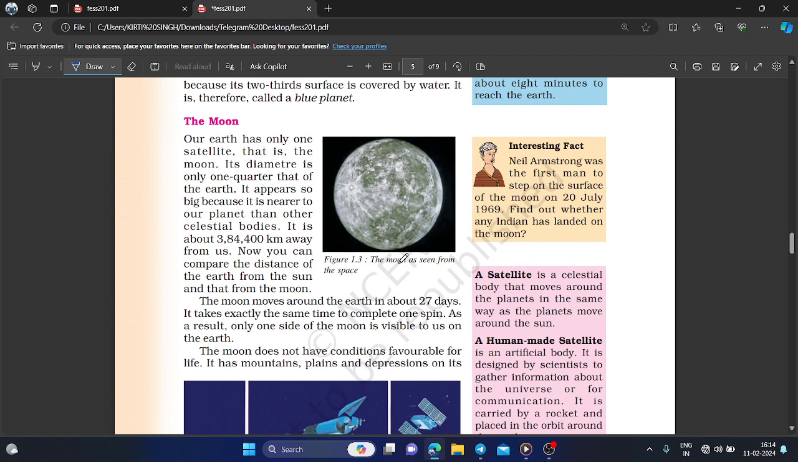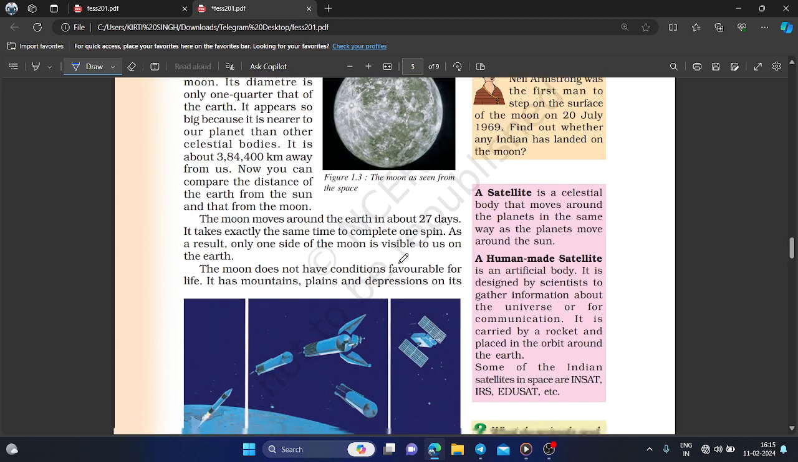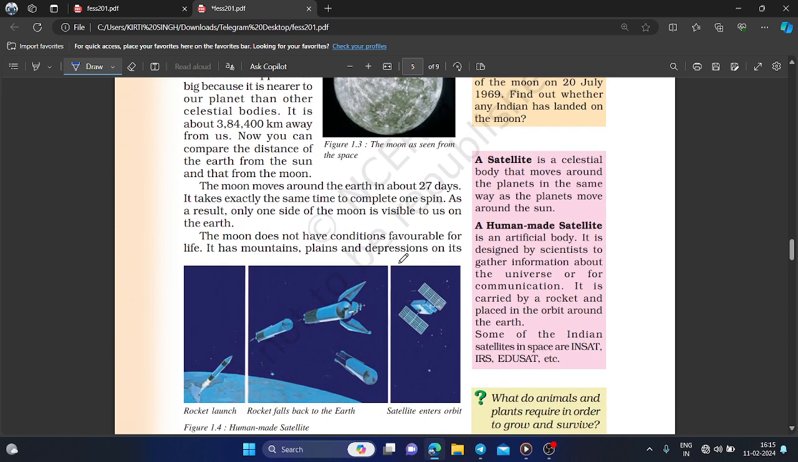Coming to the moon, our Earth has only one natural satellite, that is the moon. Its diameter is only one quarter that of the Earth. It appears so big because it is nearer to us than other celestial bodies. It is about 384,400 kilometers away from us. Now you can compare the distance of the Earth from the Sun and that from the Moon. The Moon moves around the Earth in about 27 days.